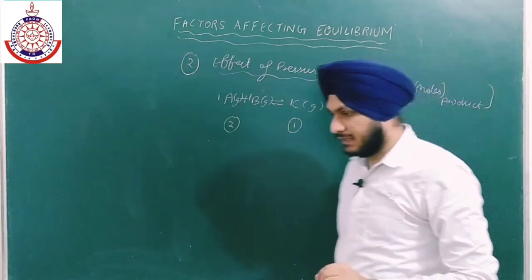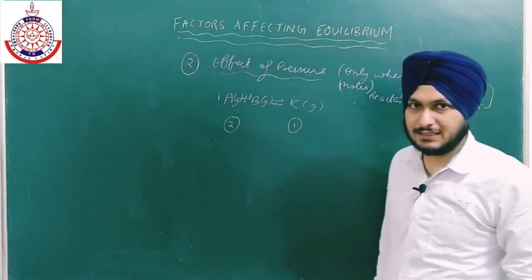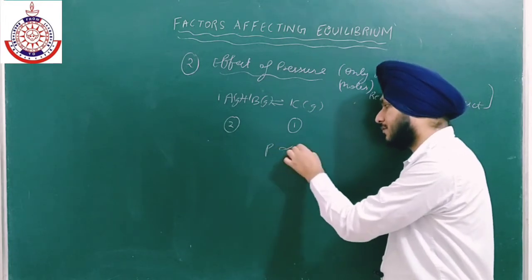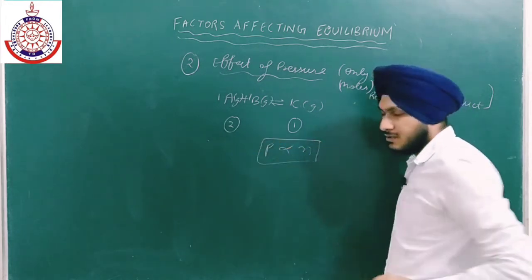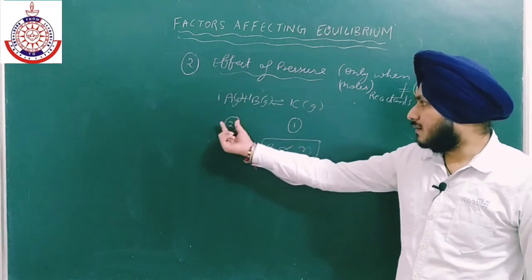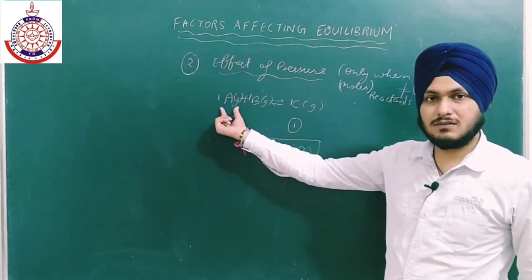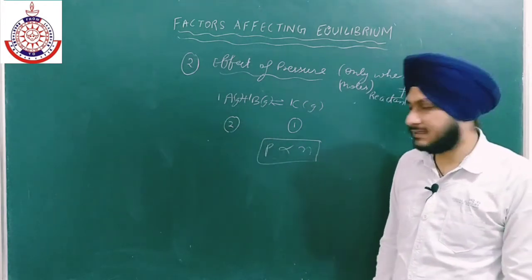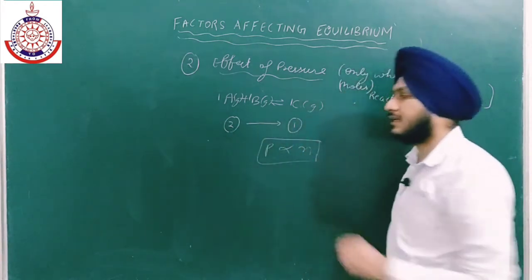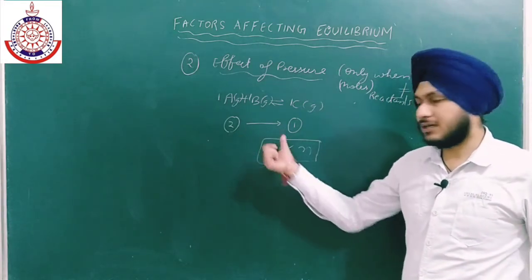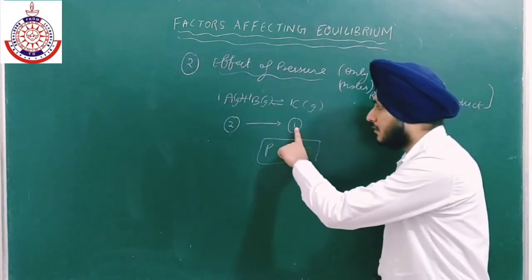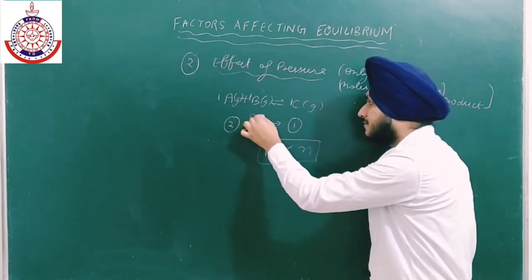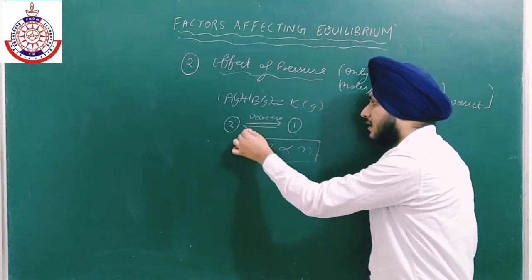Okay, now if I am increasing the pressure, we all know that PV is equal to nRT, and pressure is directly proportional to the number of moles. Okay, so if we are going from reactant to product, there is a decrease in the moles. तो ये हमें पता चल गया कि जब हम रिएक्टेंट से प्रोडक्ट में जा रहे हैं, there is decrease in moles, and if we are going from product to reactant, there is increase in moles. Okay, तो यहाँ से जाएंगे तो यहाँ decrease हो रहा है और यहाँ increase हो रहा है.